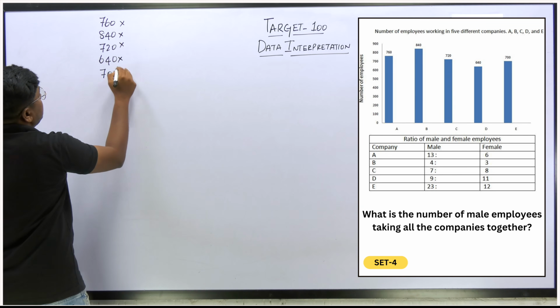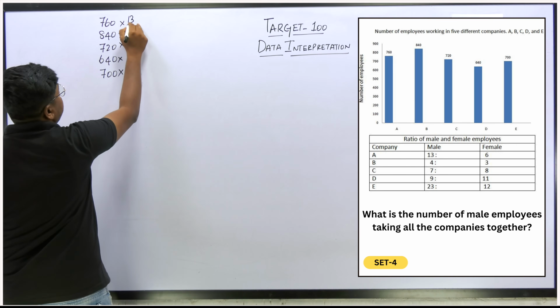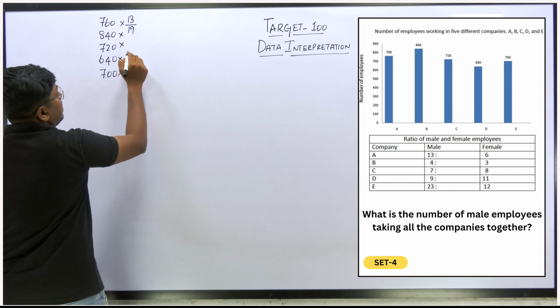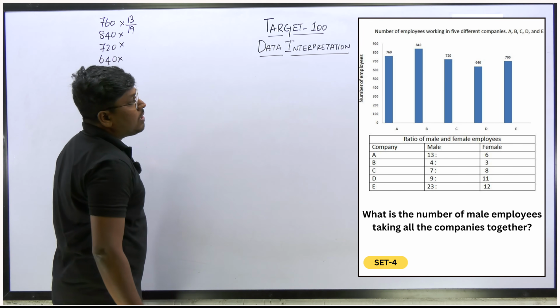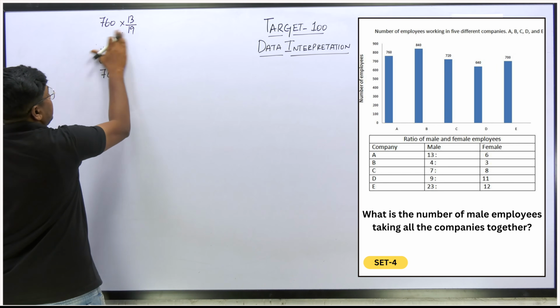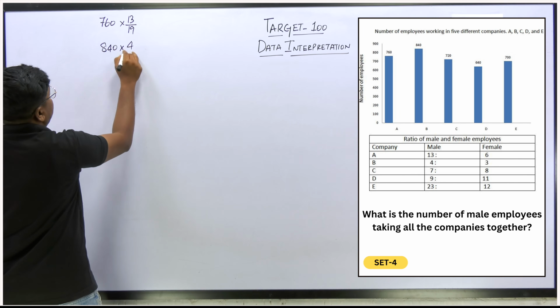Now we have to find the males. For the first company, 13 divided by the total of 19 parts. The second will be 840 into 4 by 7.